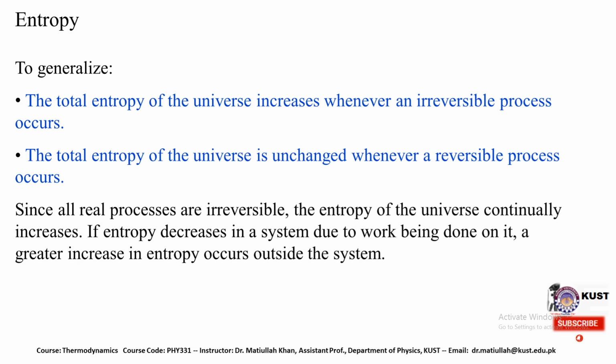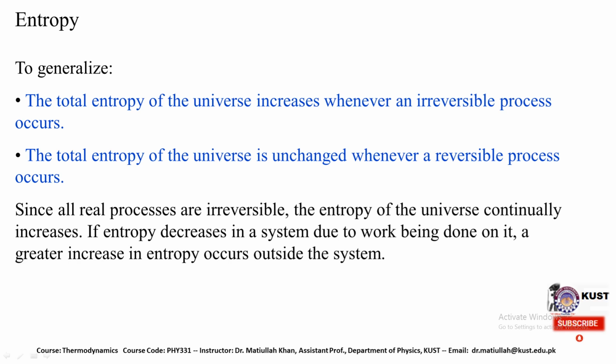So how can we generalize the idea of entropy in this case? The total entropy of the universe increases when there are irreversible processes. When we consider irreversible processes, the entropy of the system increases.